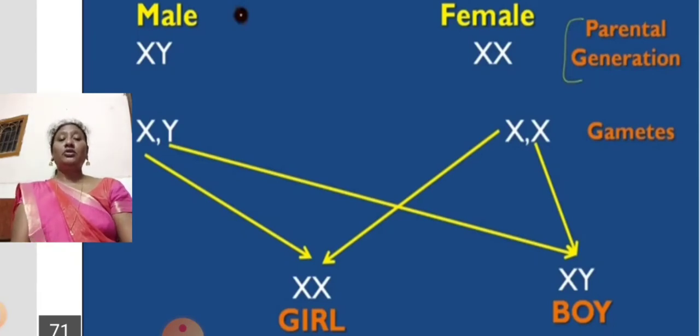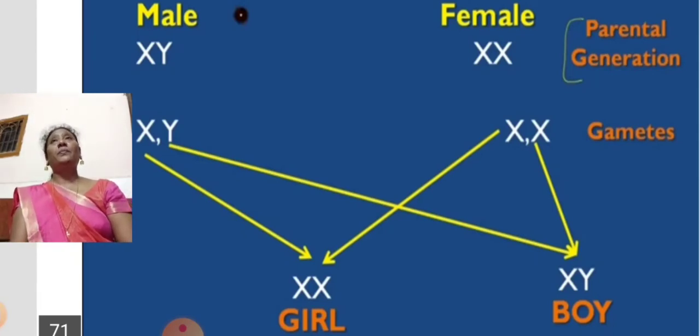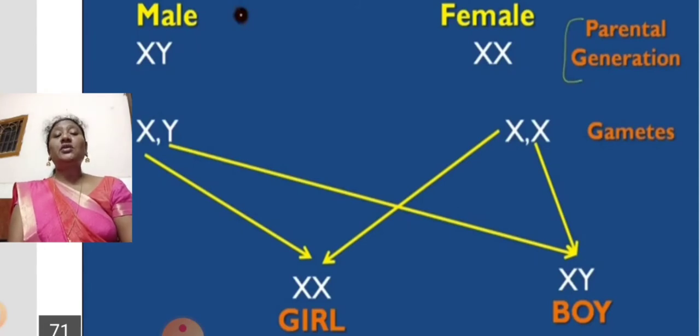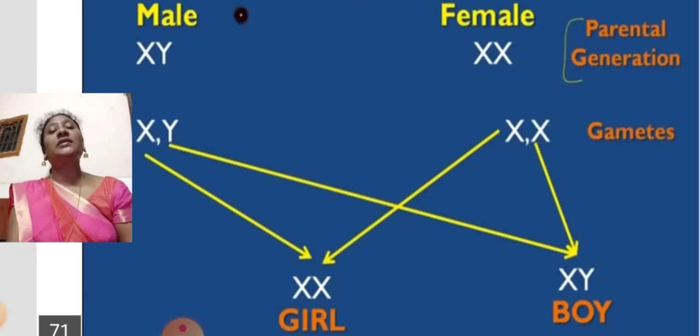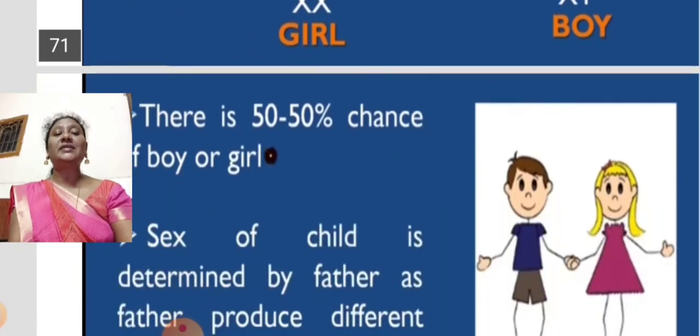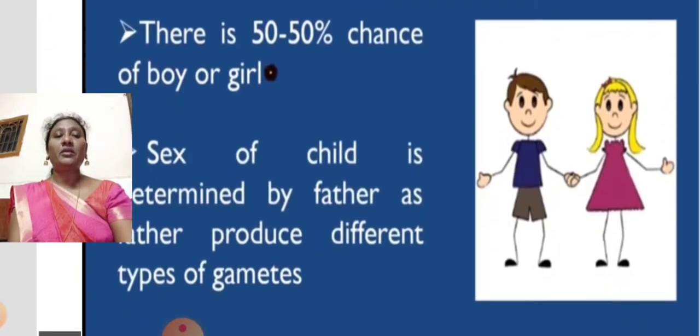Everyone feels that in olden days, if a mother gave birth to a baby girl, they used to harass the mother, and some mothers-in-law used to abuse their daughters-in-law. So a lot of problems are there because of misconception. Completely the responsibility of deciding the baby, either a boy or a girl, depends on the father. Only the males decide whether it is a baby girl or a baby boy. So there is a 50-50 chance of a boy or a girl.